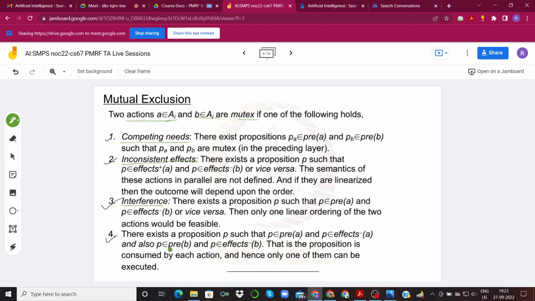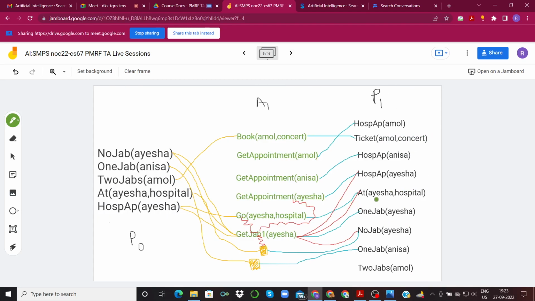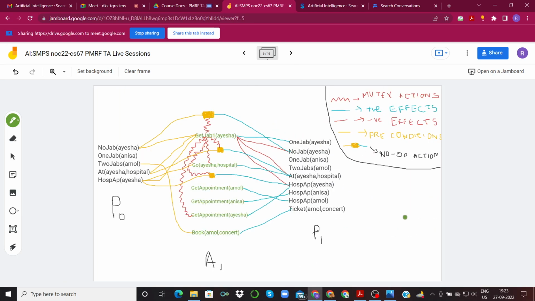So we'll be needing this concept later on when we are solving the GraphPlan algorithm. Okay, so let's move on to the solution. Yeah, so this is the solution that we just discussed. Let me move on to the full complete solution. Okay, so this P0 is basically the initial condition that we are starting with.